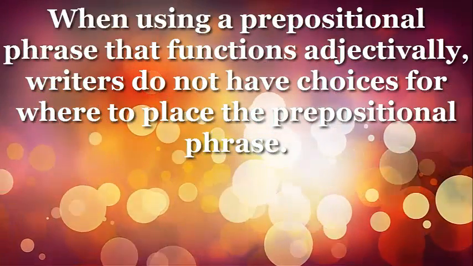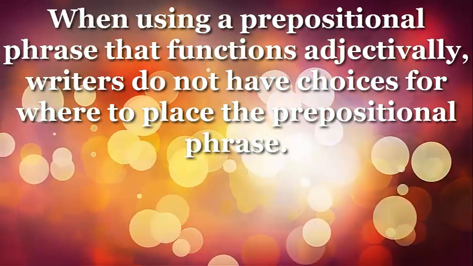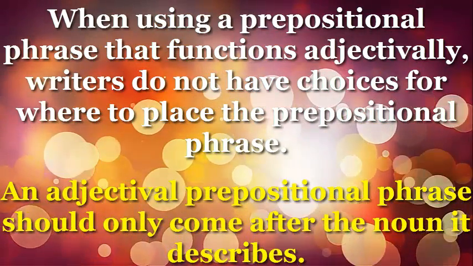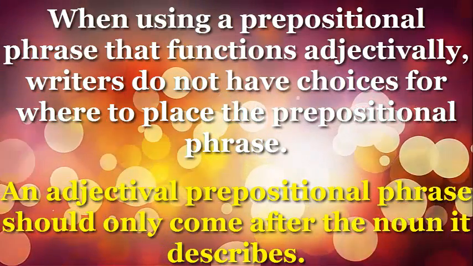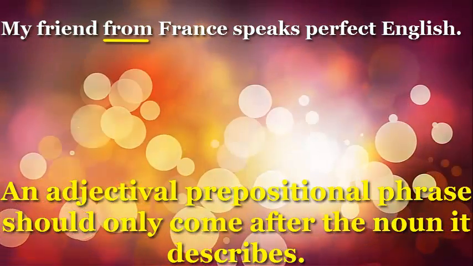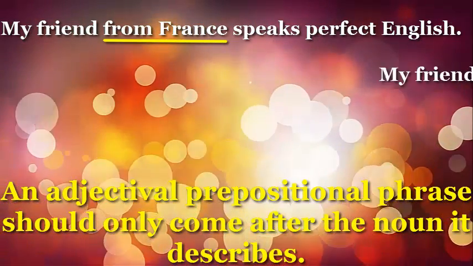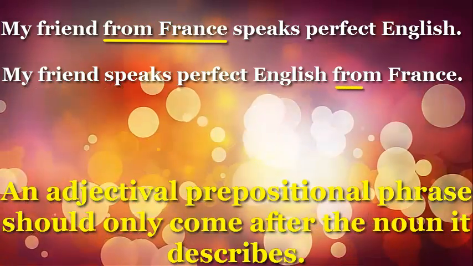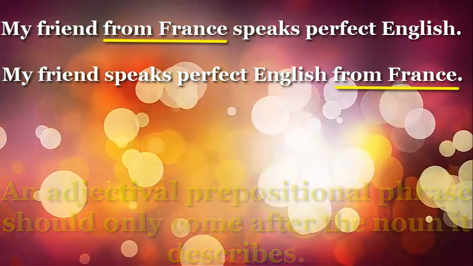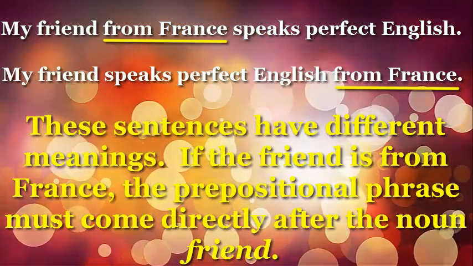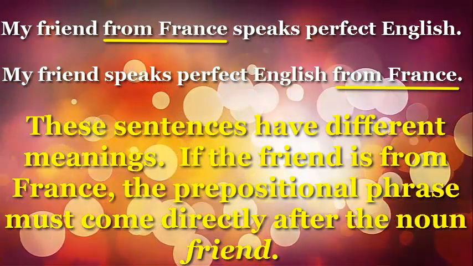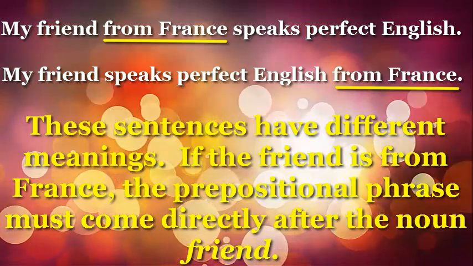When using a prepositional phrase that functions adjectively, writers do not have choices for where to place the prepositional phrase. An adjectival prepositional phrase should only come after the noun it describes. My friend from France speaks perfect English. My friend speaks perfect English from France. These sentences have different meanings. If the friend is from France, the prepositional phrase must come directly after the noun friend.